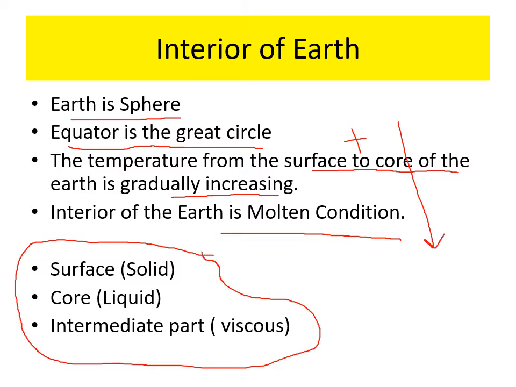The interior of the Earth is segmented into three halves: the solid state, that is the surface, and the liquid state, that is due to intense pressure and temperature. The interior of the Earth is in liquid state. Okay, the core is in liquid state. In between solid and liquid, the intermediate part is in the viscous state.